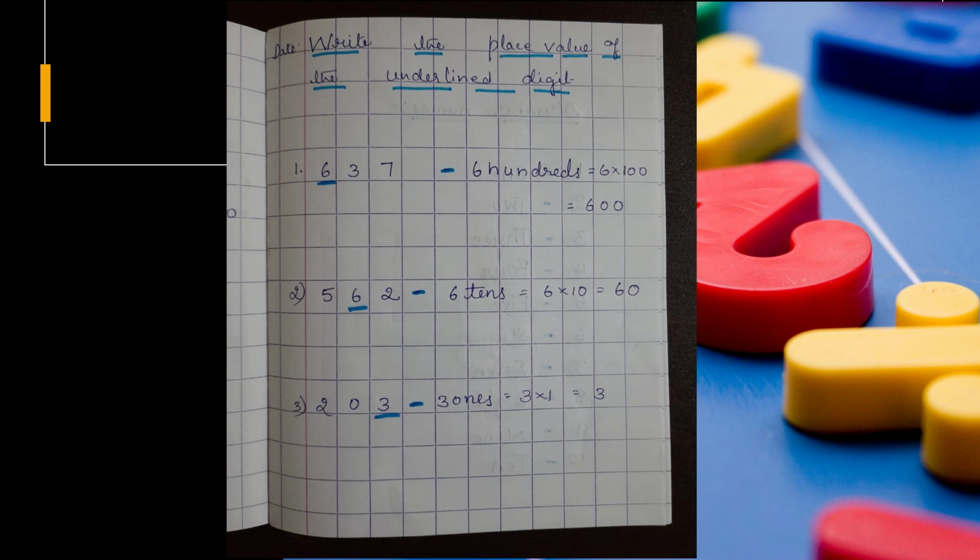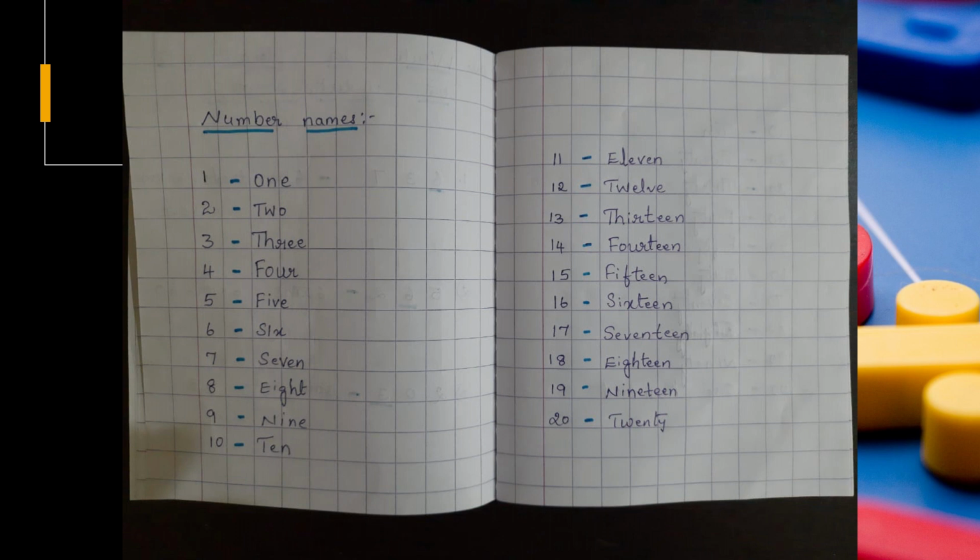Put today's date, and then the side heading is write the place value of the underlined digit. Okay, copy these three sums neatly. Then go to the next page. There you write the number names.